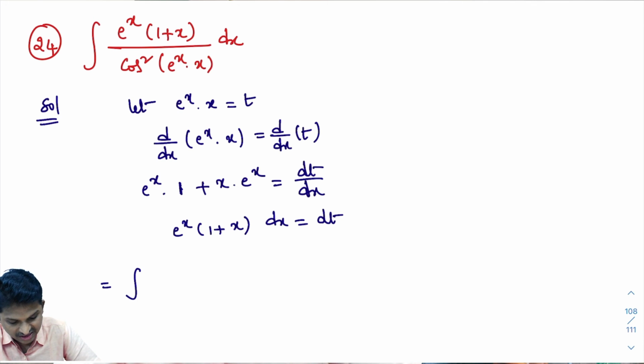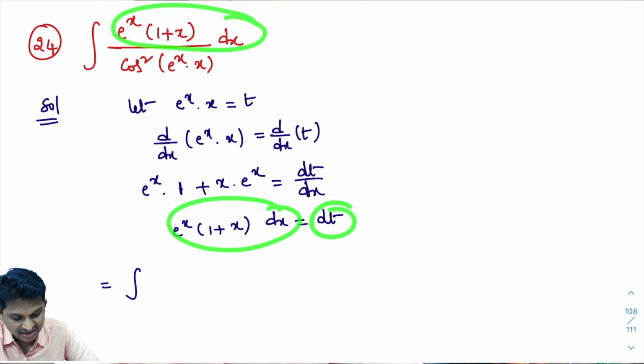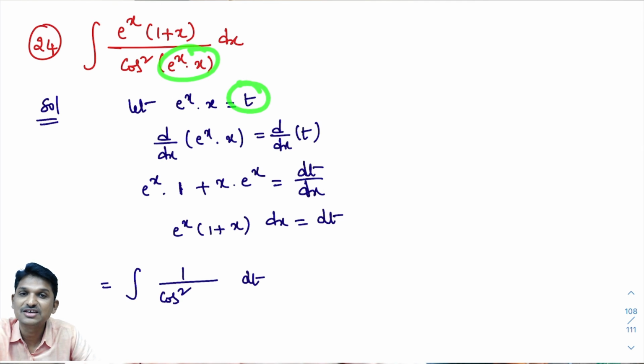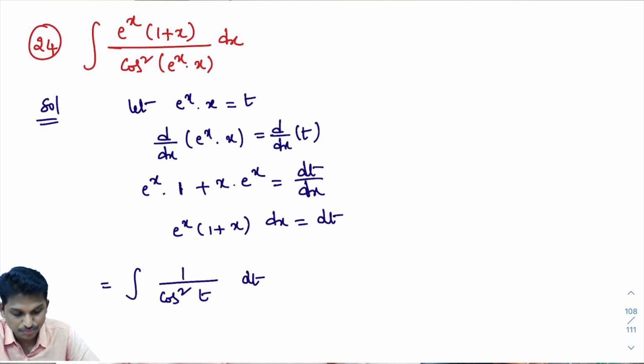That equals the integral of, look here, e power x into 1 plus x into dx is what? It is dt. So I'll write that first, dt. Divided by cos square, I'll write cos square of e power x into x. What is e power x into x? E power x into x is t. Cos square t. I hope you understand.